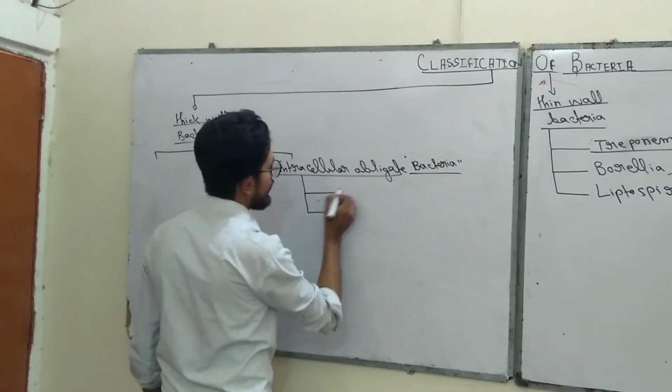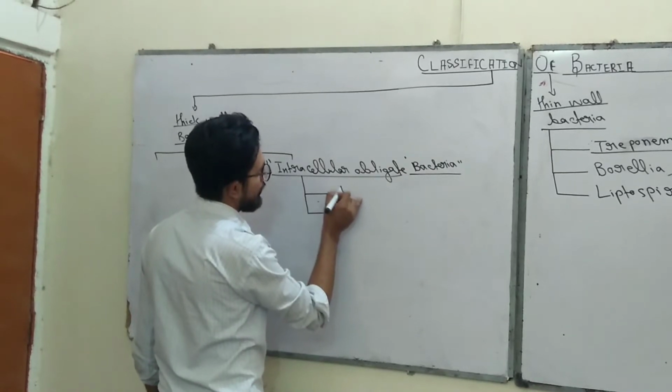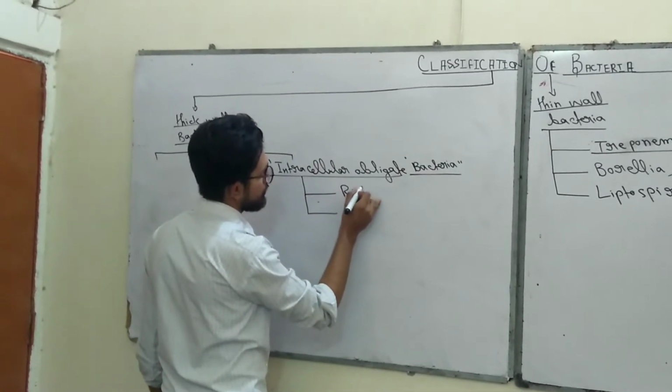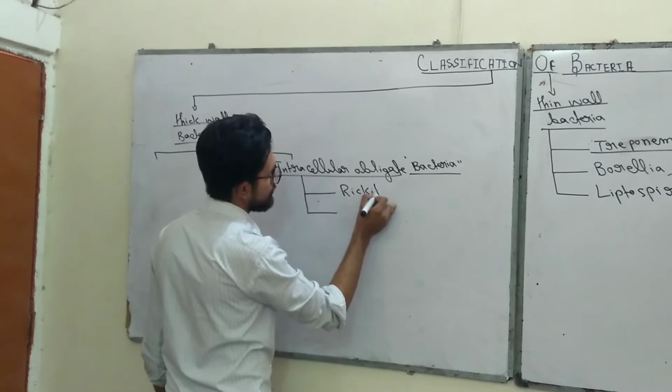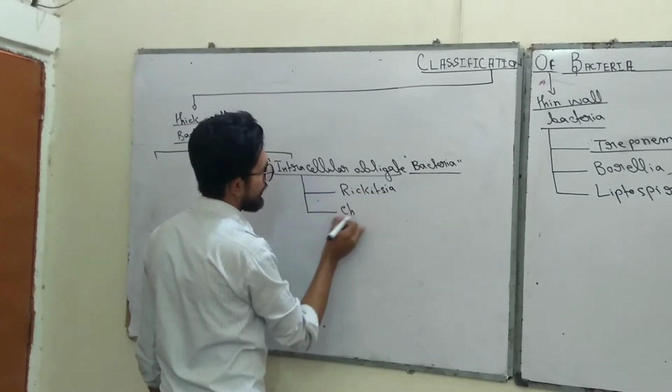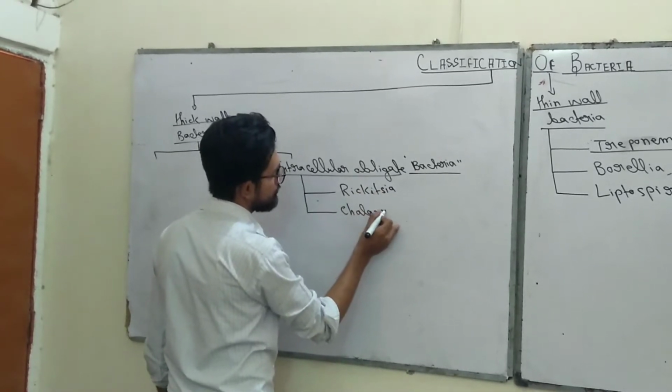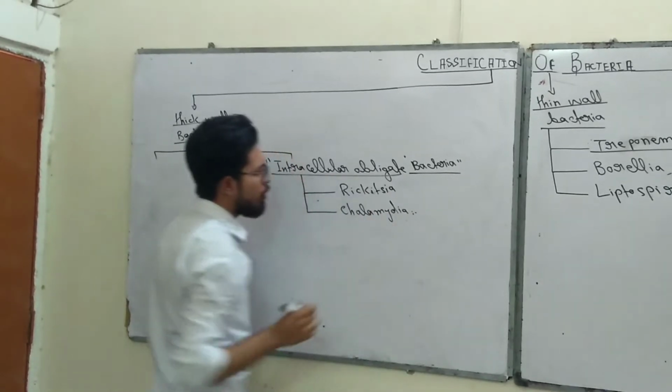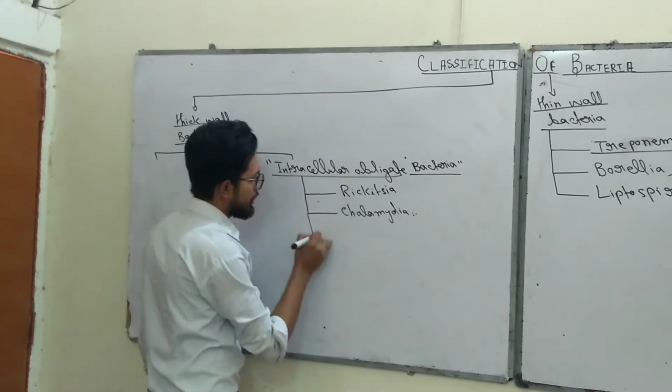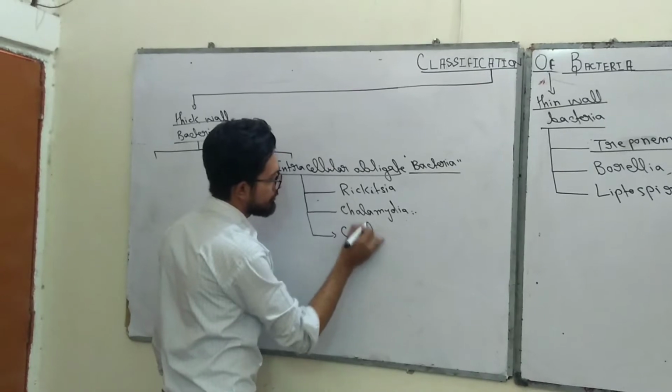There are two bacteria found in intracellular obligate parasites. The first is Rickettsia, and the second one is Chlamydia. Some books also write Coxiella.